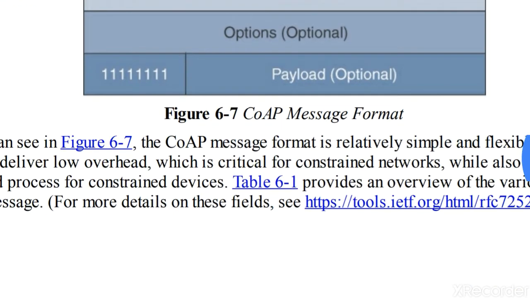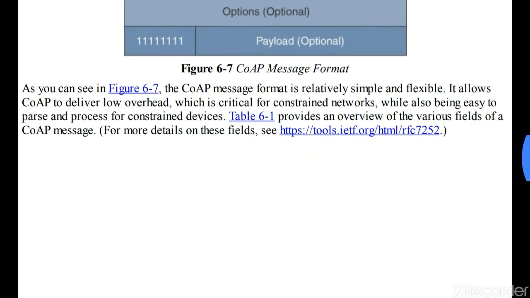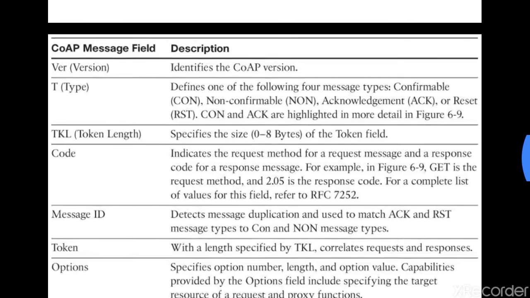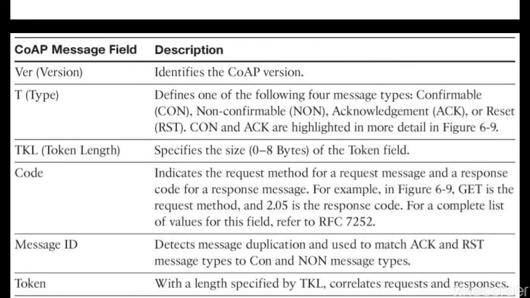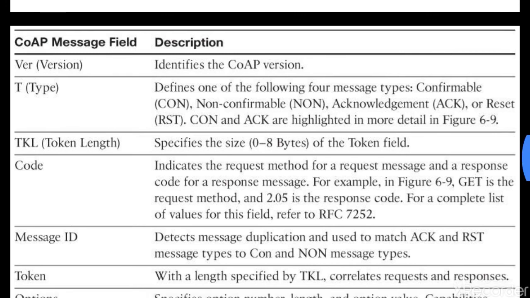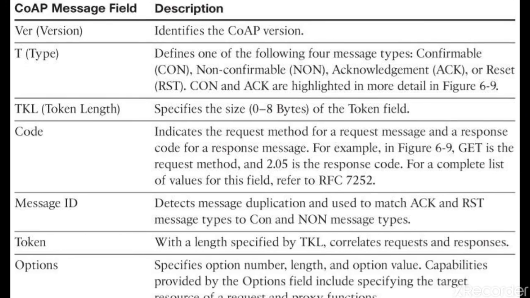Now let us see what the message fields in CoAP are. The first one is VER, that is version, which identifies the CoAP version. Second is T, that is type. It defines one of the following 4 message types. The first one is confirmable, second is non-confirmable, third is acknowledgement, and the fourth one is RST, that is reset. These are the 4 message types. Then you have TKL, that is token length. It specifies the size of the token field, which will be between 0 to 8 bytes.